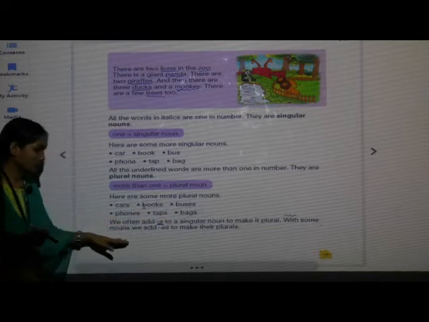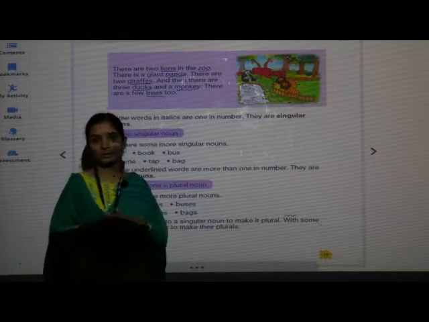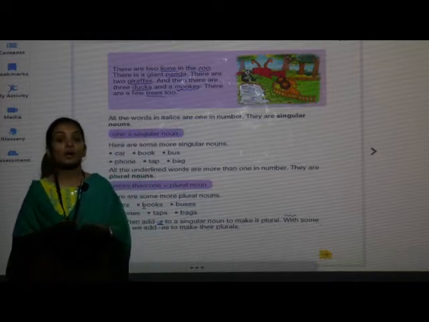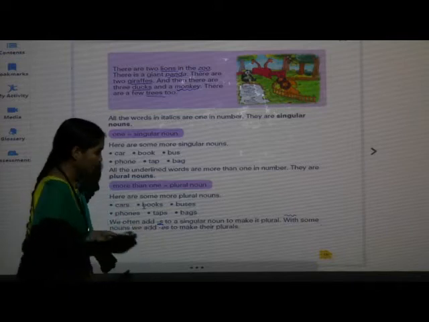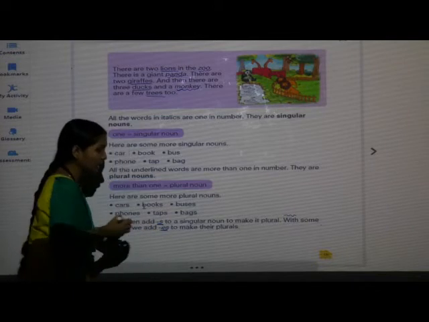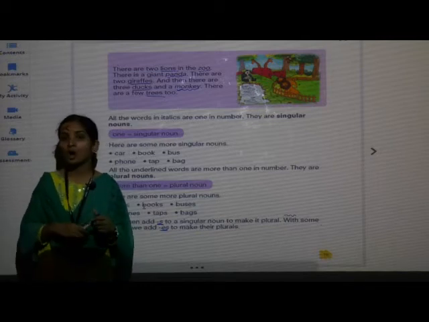With some nouns, we add es to make their plurals. For some, we add es to make their plural forms.